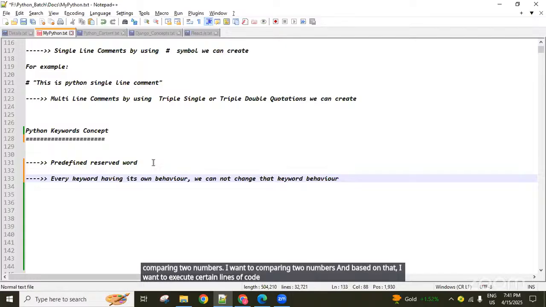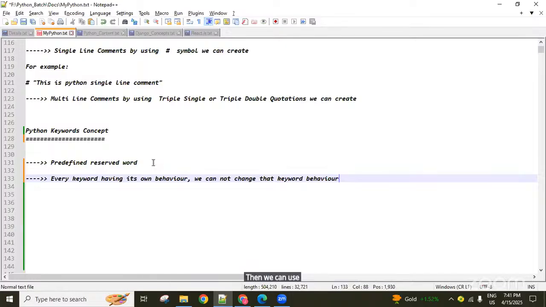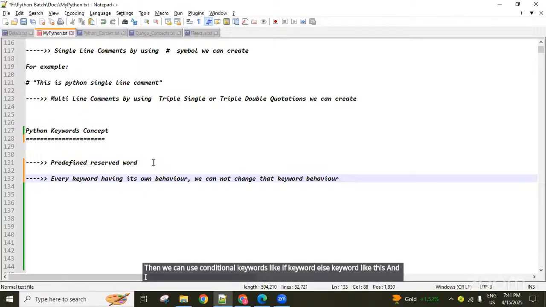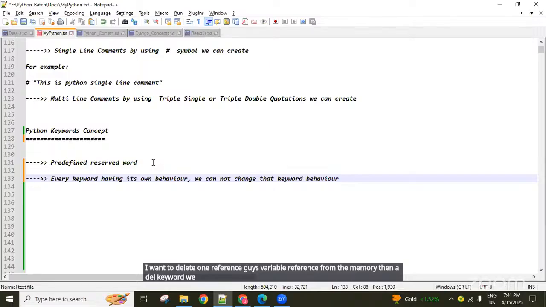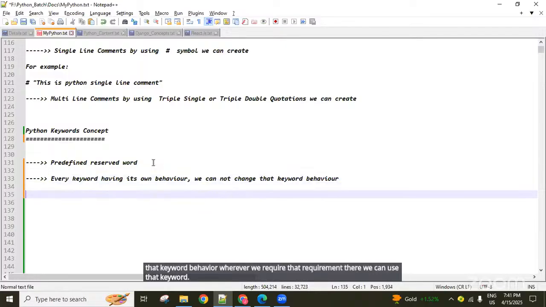Then we can use conditional keywords like the if keyword and else keyword. Or if I want to delete a variable reference from memory, then we use the del keyword. So every keyword has its own behavior, and wherever we require that behavior, we can use that keyword. Okay? Remember that.